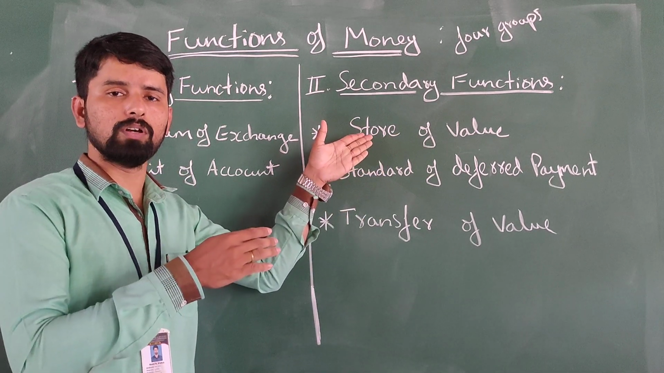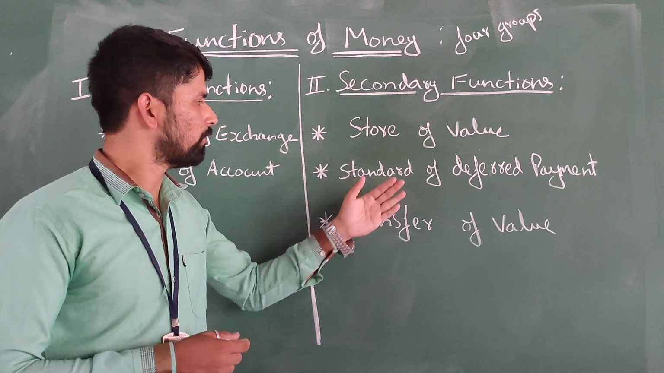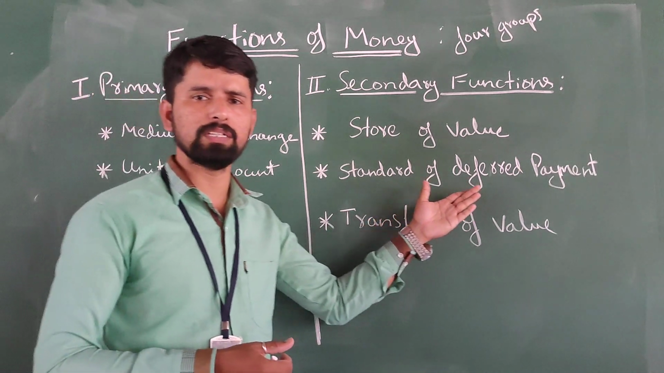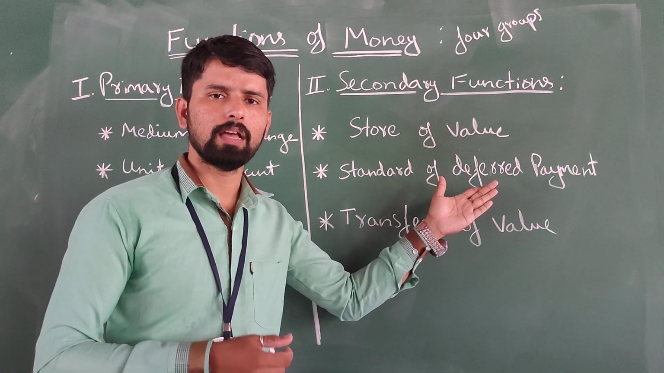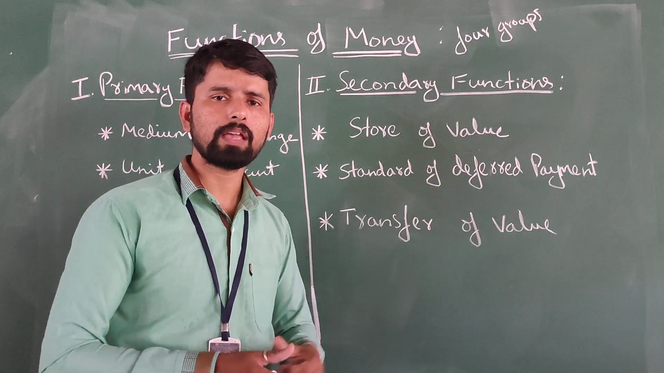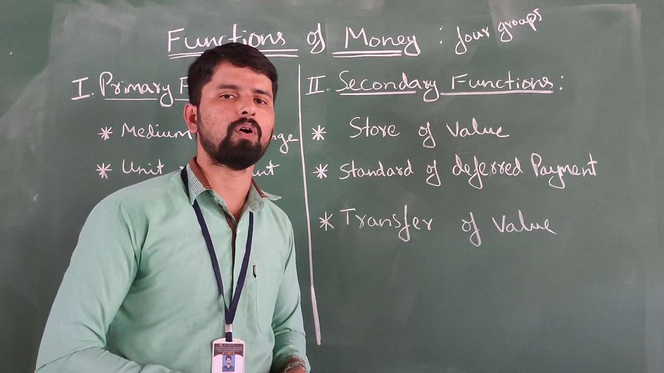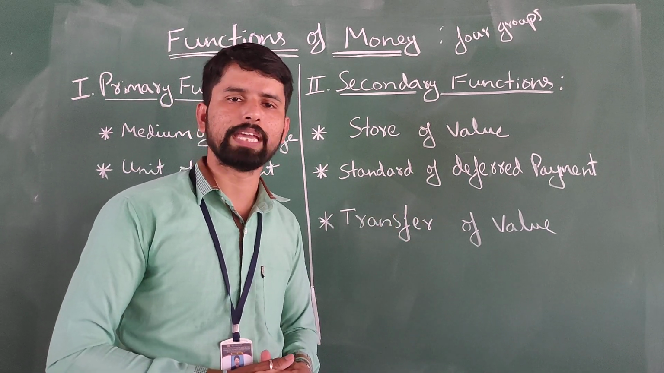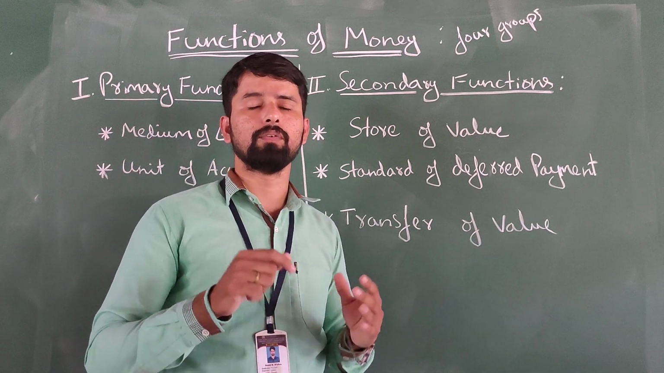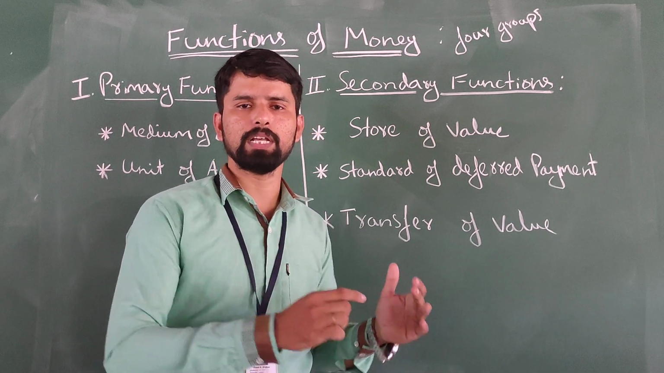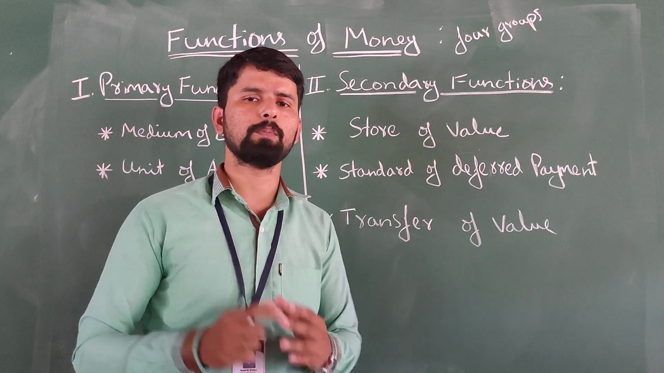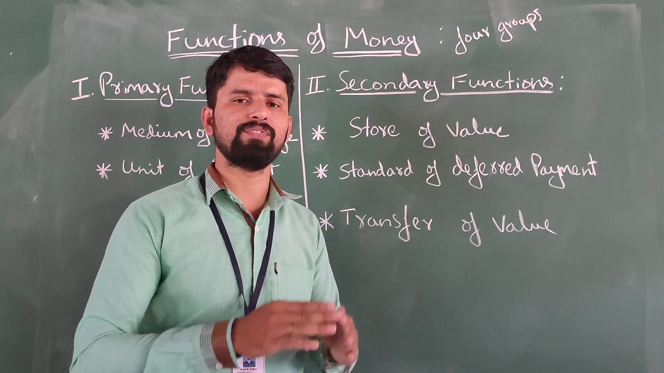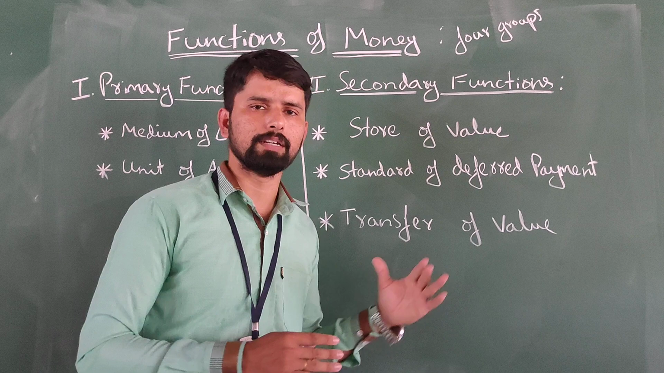As it has stability in the store of value, there is a standard of deferred payment. Standard of deferred payment means it is a settled, accepted way to pay off debt, which can be involved in delayed payment. And the last one, transfer of value. We can easily transfer the values, the kinds of money, from one place to another, from one person to another, from one time to another. There is no depreciation, no difficulty, and no loss of value in the transfer.